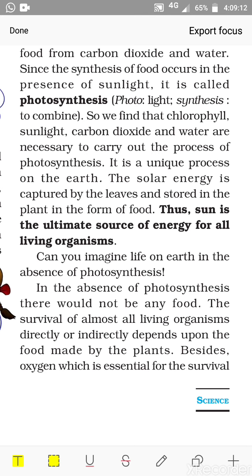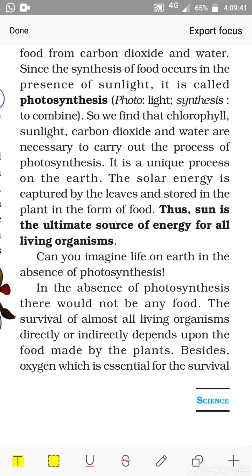Since the synthesis of food occurs in the presence of sunlight, it is called photosynthesis. Photosynthesis, what is photosynthesis? It is a process. What type of process? A food making process in green plants. Now why is this term given? Photo means light and synthesis means to combine. So in presence of light they combine. What do they combine? They combine the air, that is carbon dioxide, and water, and they get the food.